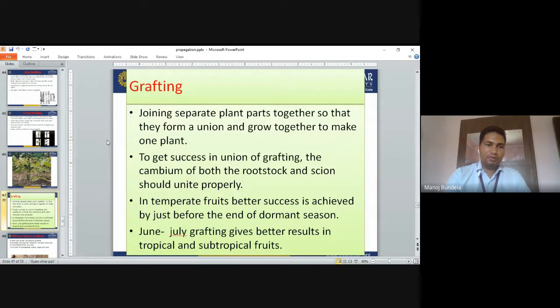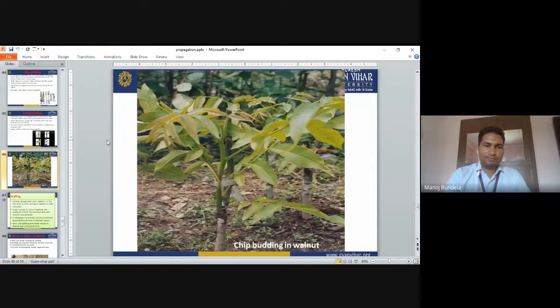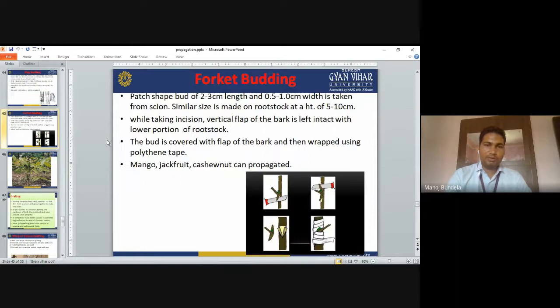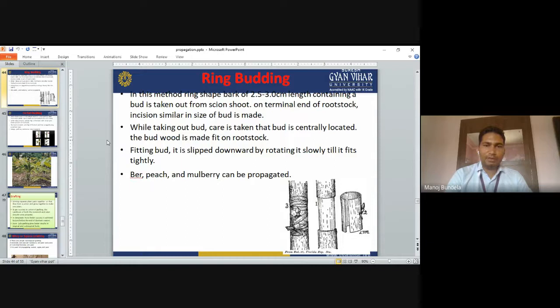Grafting, we will discuss in the next class. Grafting is also the same as budding. In grafting also, one stock is there and one scion is there, and from that we have to transfer the scion. There are different methods of grafting that we will discuss in the next class. Just we will see the examples. Forked budding is mainly used in mango, jackfruit, chestnut. Ring budding is used in bur, peach, and mulberry.